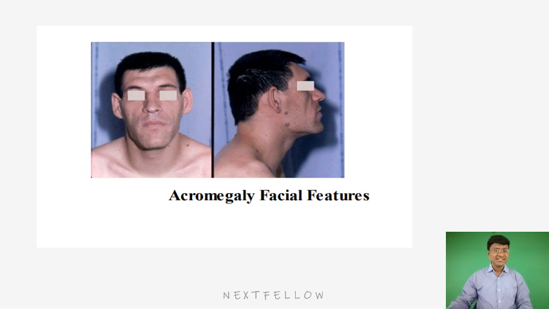Next, this will be the characteristic face that you will see in patients with acromegaly, where you have the presence of broad coarse facies, and you can also observe the protrusion of the jaw, which is nothing but prognathism in patients with acromegaly.